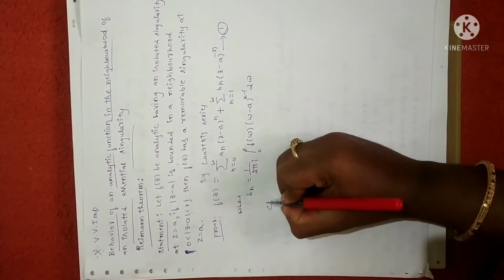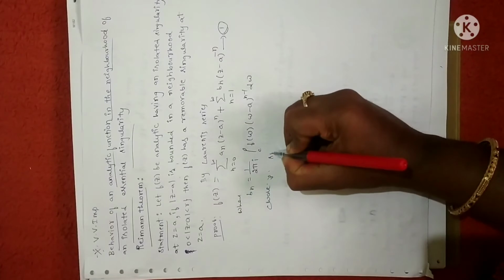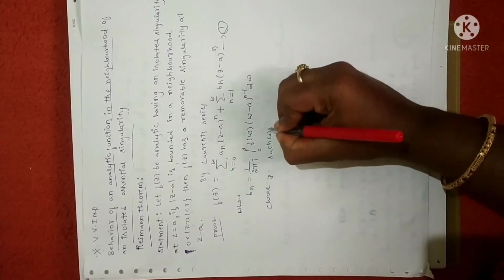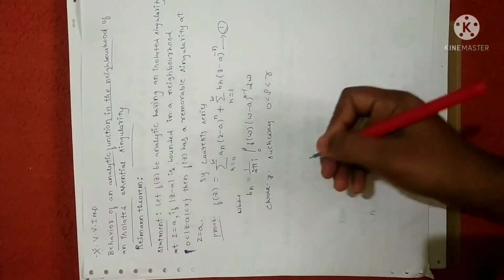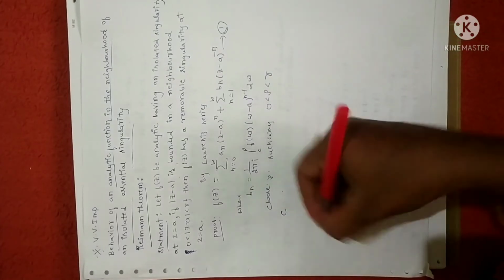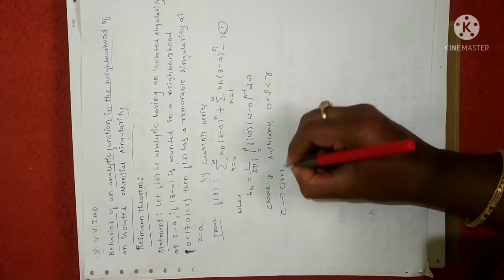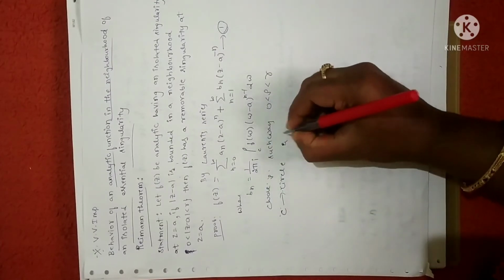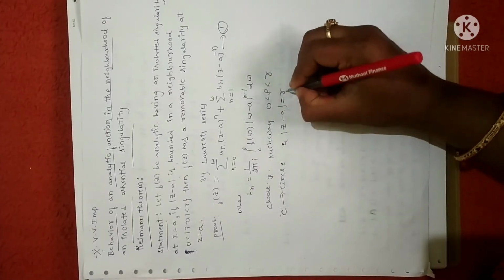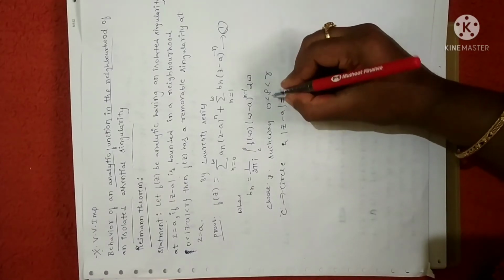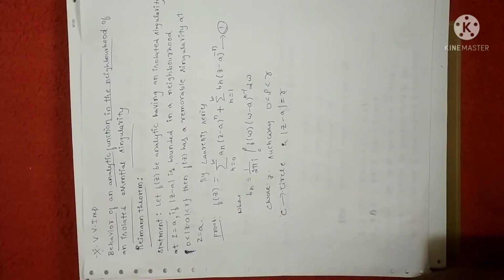Now let me choose rho in such a way that rho will be between 0 and r. And let us consider a curve C, let it be a circle. We know the circle equation is given by mod z minus a is equal to rho. We have chosen rho in such a way that rho will be less than r, but greater than 0, in the sense it should be positive.